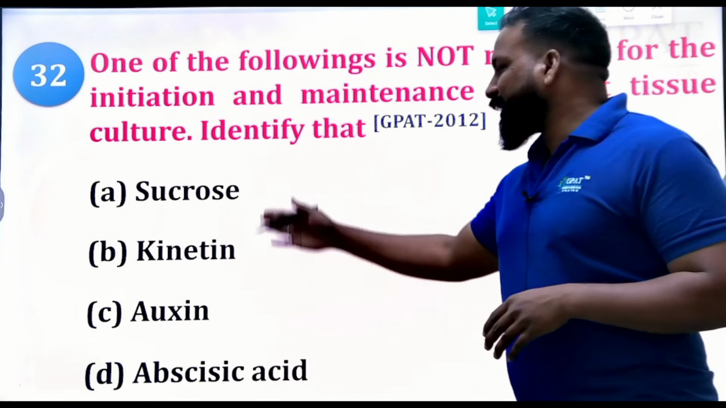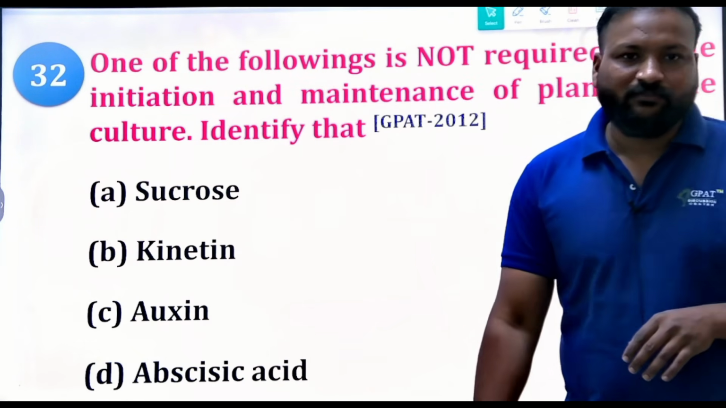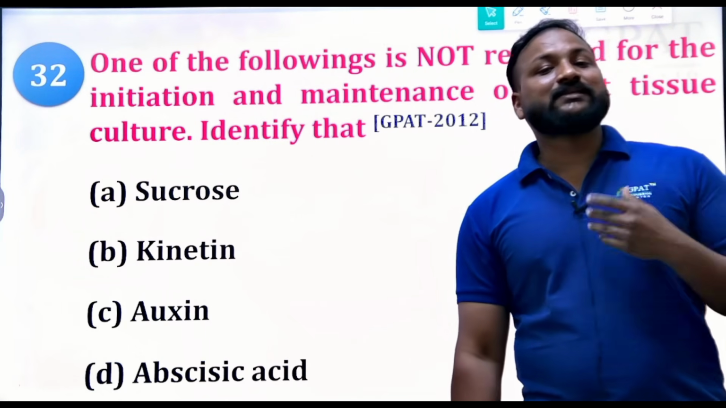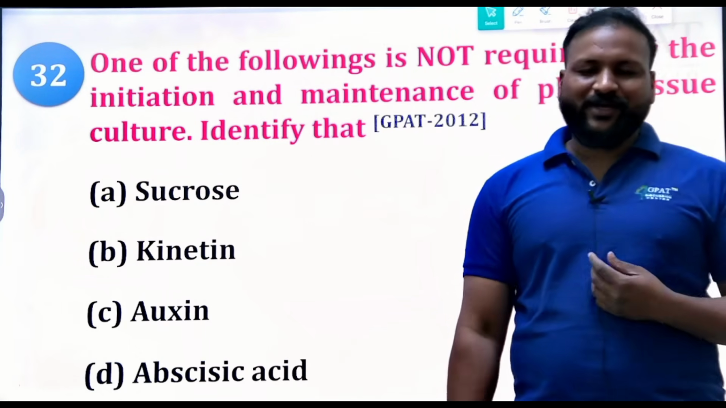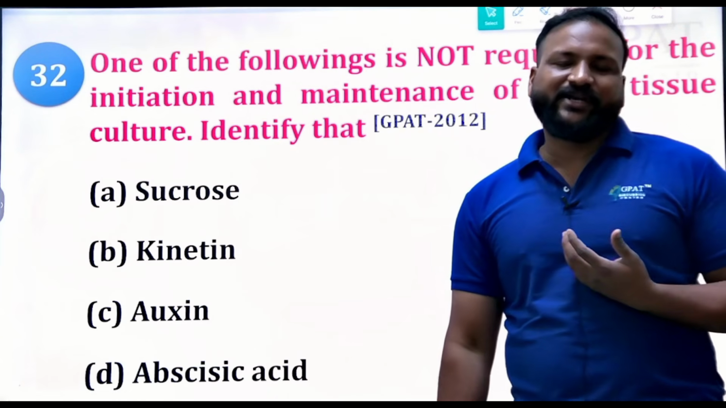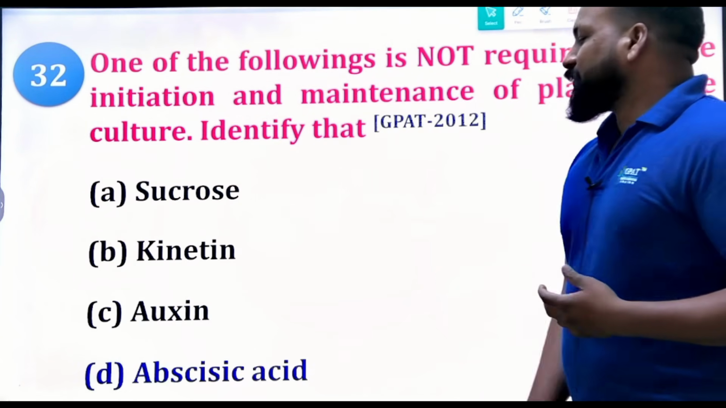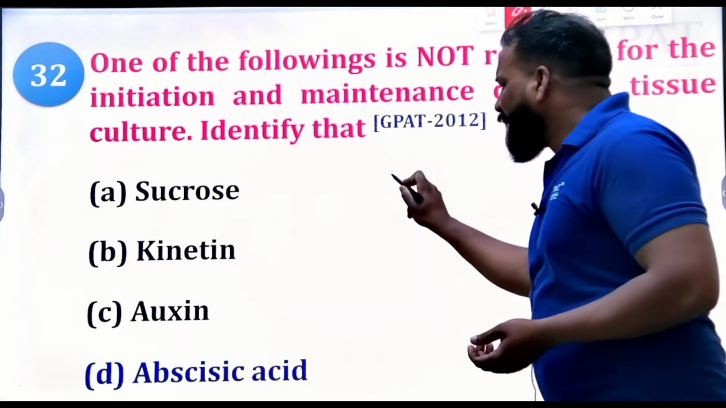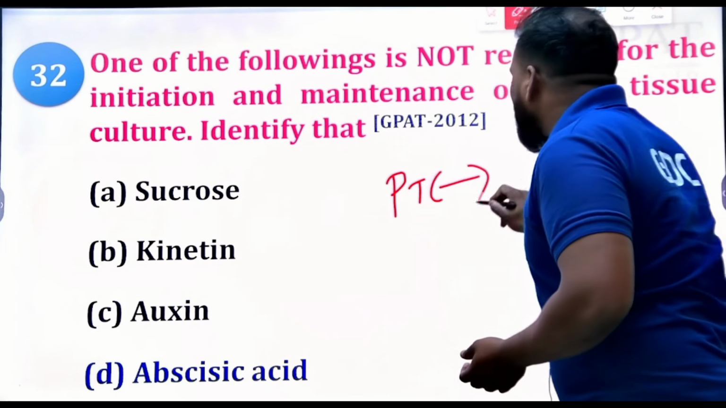Identify which of the following is not at all essential. Yes, sucrose is very essential, right? And yes, auxin, kinetin, and abscisic acid. Which of the following is not essential for the plant tissue culture media? So undoubtedly abscisic acid, because plant tissue culture is to raise new seedlings.